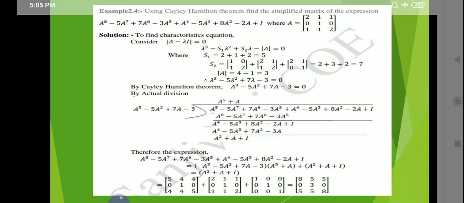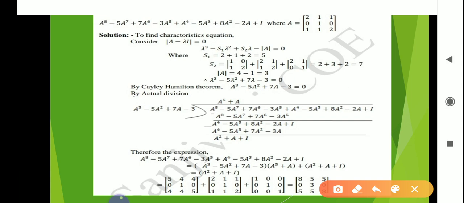For that, first we have to find the characteristic polynomial of the given matrix. And for the characteristic polynomial, the procedure is the same. Consider determinant of A minus lambda equal to 0. Find S1, S2, and the determinant. S1 is the sum of diagonal elements, that is 2 plus 1 plus 2 is equal to 5. S2 is the sum of minors of diagonal elements, that is 7. And if you find the determinant of this matrix, the determinant is 3 here.